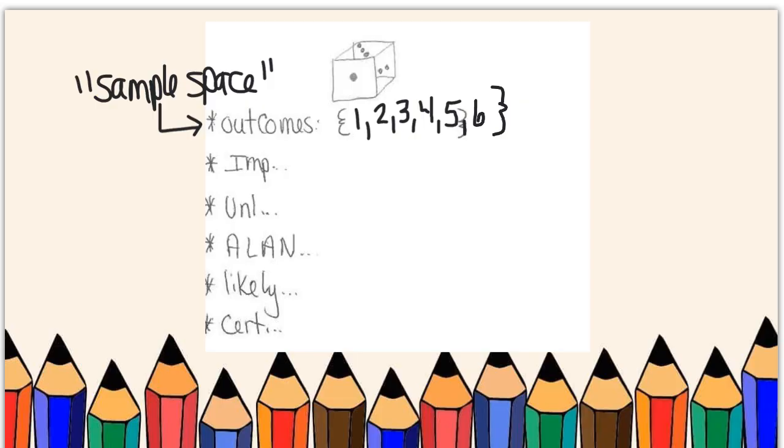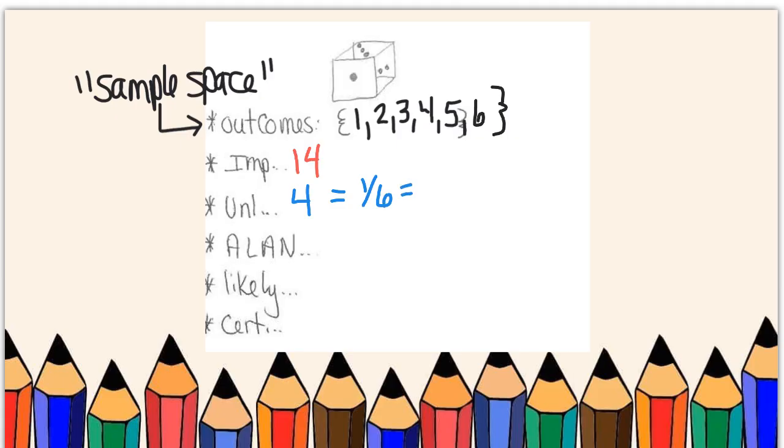It would be impossible for me to roll a 14 because there is no 14. It would be unlikely for me to spin a 4 because there's only one of those out of 6 outcomes.